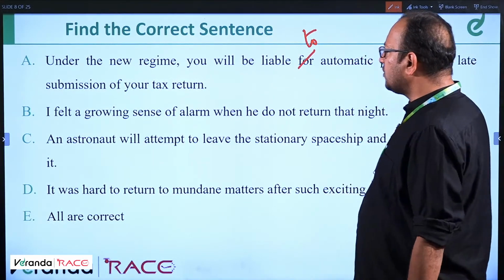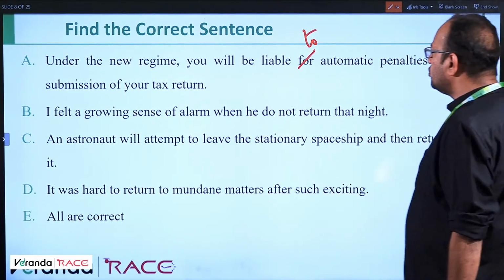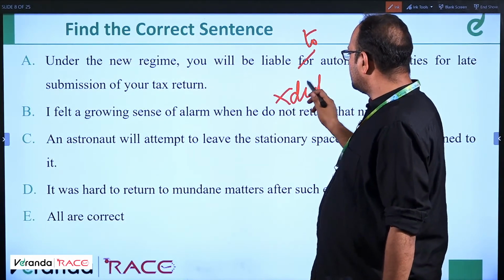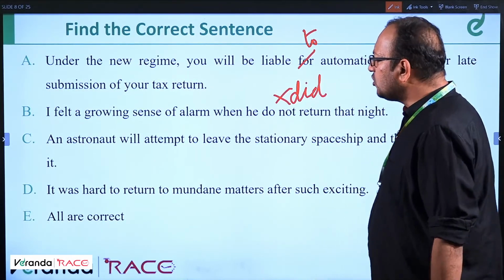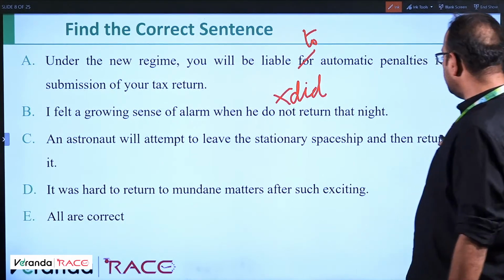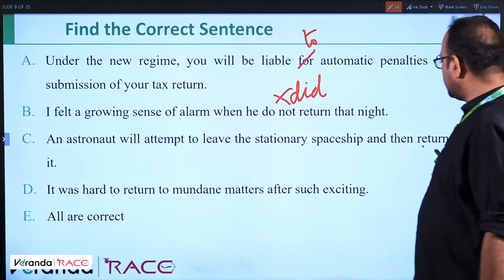I felt a growing sense of alarm when he do not return that night. It's incorrect. When he did not. An astronaut will attempt to leave the stationary spaceship and then returned to it. This is also incorrect.